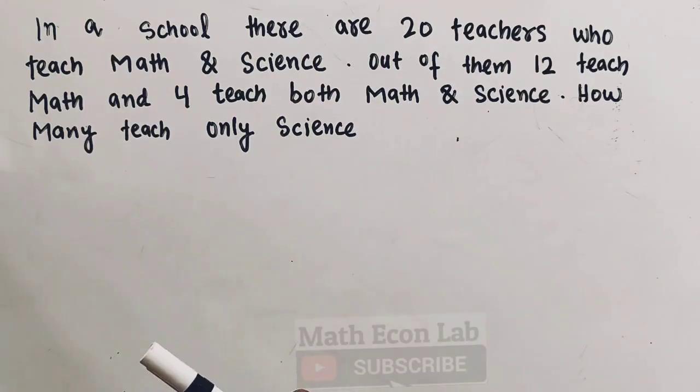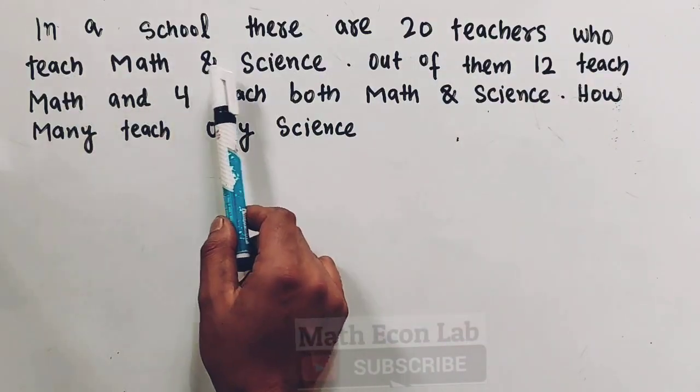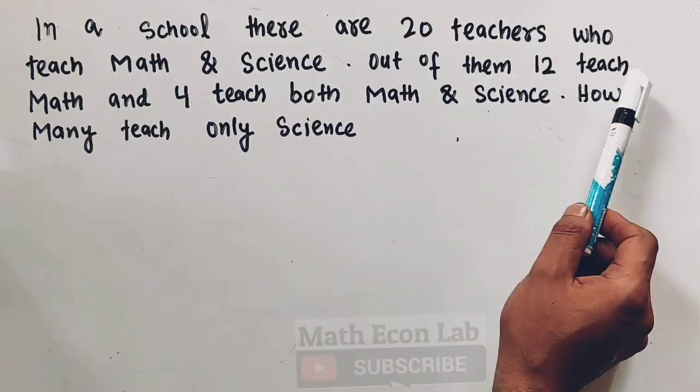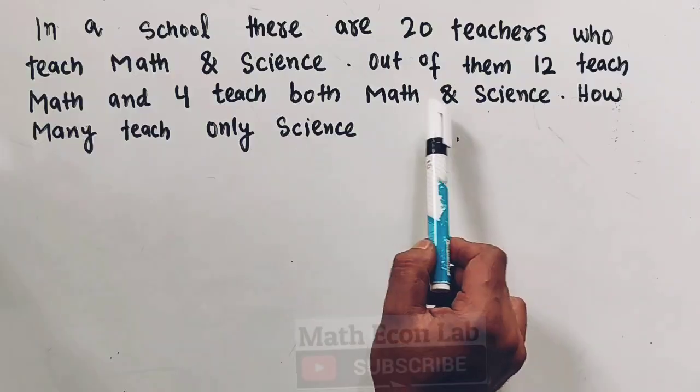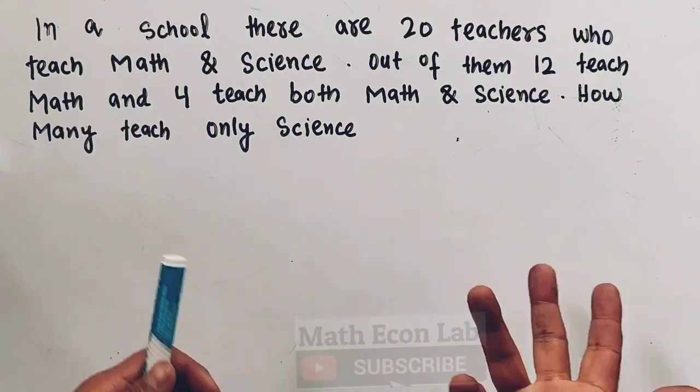Let us take some word problems on sets. The question is, in a school there are 20 teachers who teach math and science. Out of them, 12 teach math and 4 teach both math and science. How many teach only science? We are supposed to find out. Okay, so let us see what we have been given. We will also explain it with the Venn diagram.